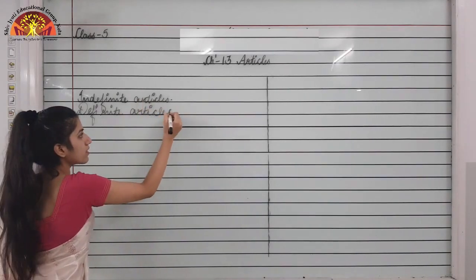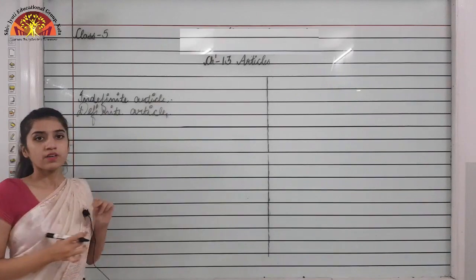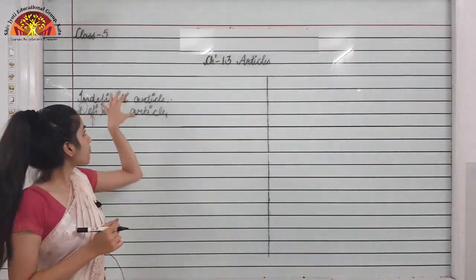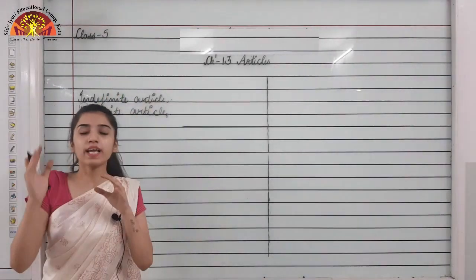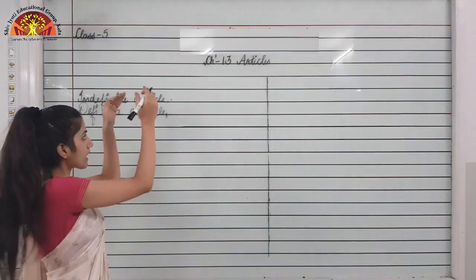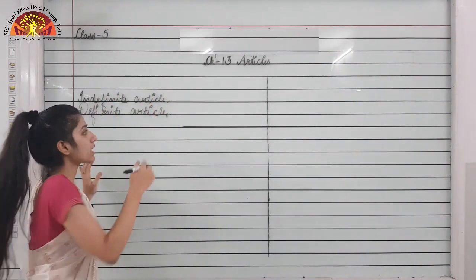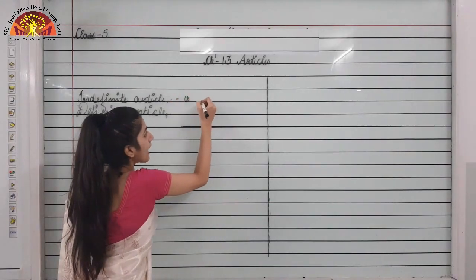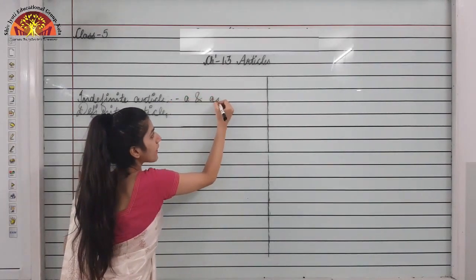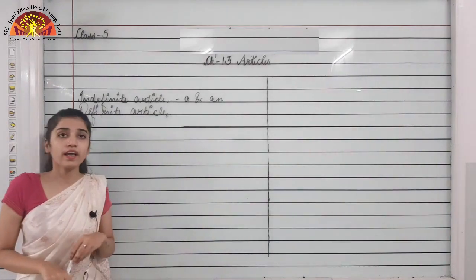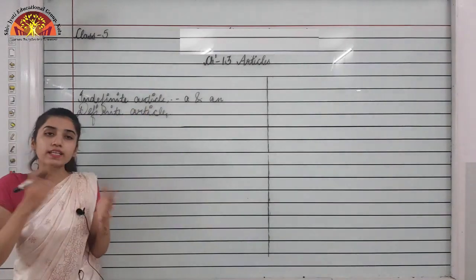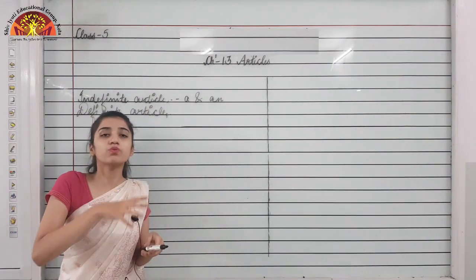Okay, so in the indefinite articles we have three articles, right? We are categorizing these three articles only into these two types of articles. Okay, so a and an are indefinite articles. Okay, so a and an are what? Indefinite articles, and they will be used with the